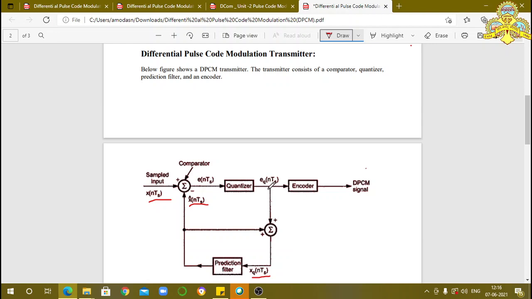Here, when eq(nTs) is less, the step size decreases. When the step size decreases, the quantization error also decreases. At the same time, the maximum amount of quantization error is S by 2. When the step size decreases, the error also decreases.